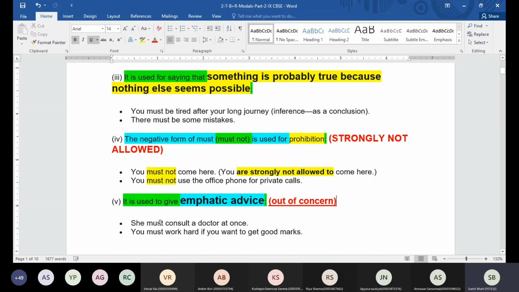But if you say you must consult a doctor at once, you are giving a concerned advice, or you are being emphatic here. You are giving emphatic advice. You must work hard if you want to get good marks. So you are showing concern here towards the person. So that's why we can also use must in such a case. I hope these things are clear, everyone.